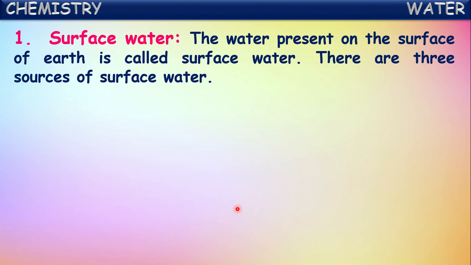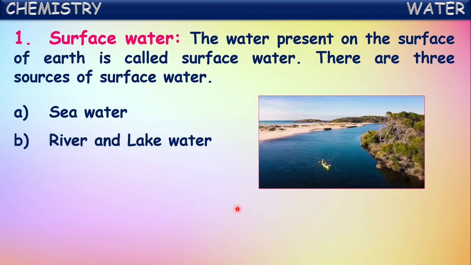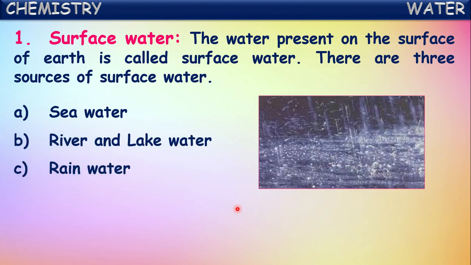So these all can be categorized into three types. So the surface waters are of three types. They are sea water, next river or lake water, another one is rainwater. These all waters are present on the surface of the earth. So this we say as surface water.